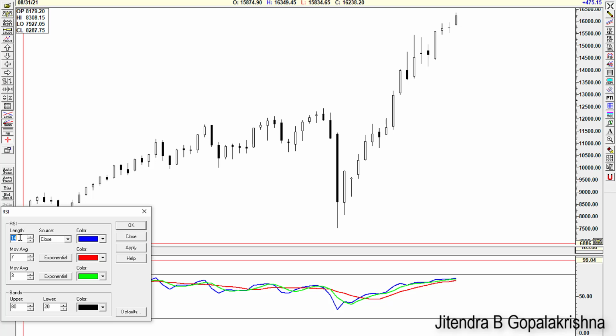And it is a continuation of that 14-day period, right? So that is a standard one which Wells Fargo use, and it works very well. So let us stick to that 14. We don't have to change it, right? And it is based on close, and whichever color we want to give, we will give.